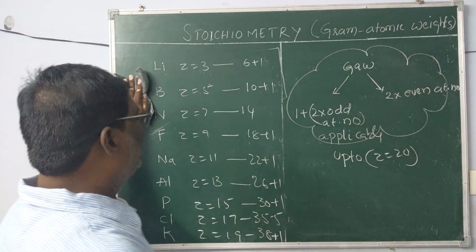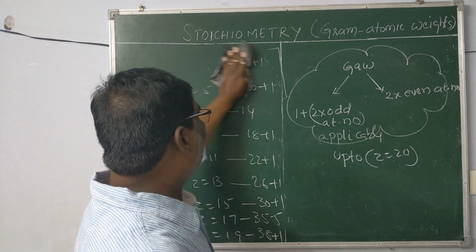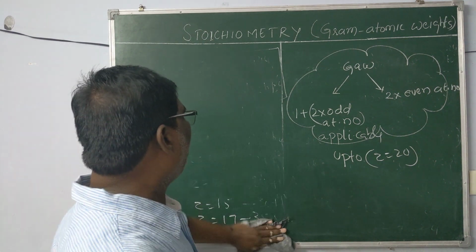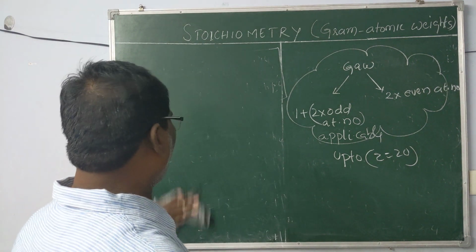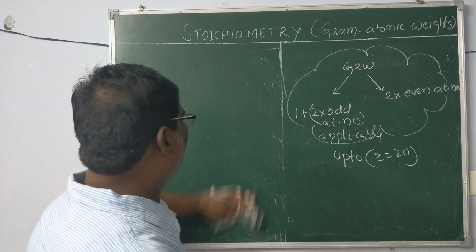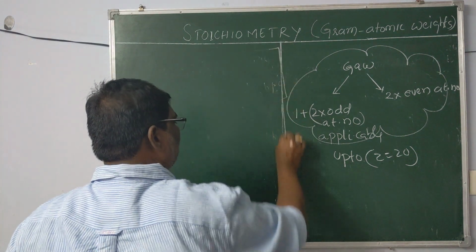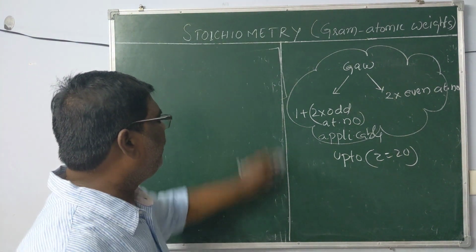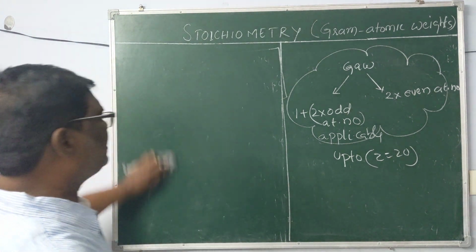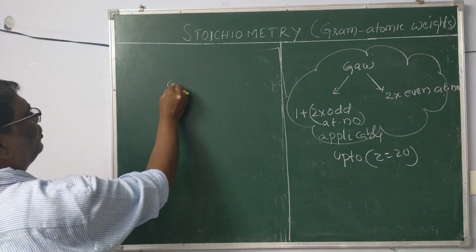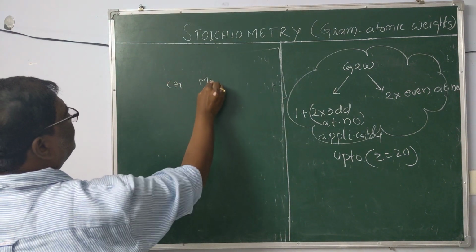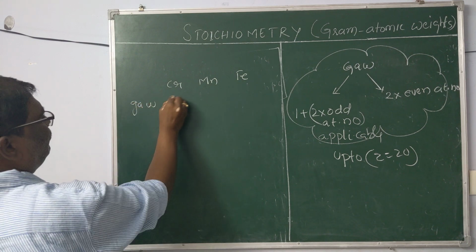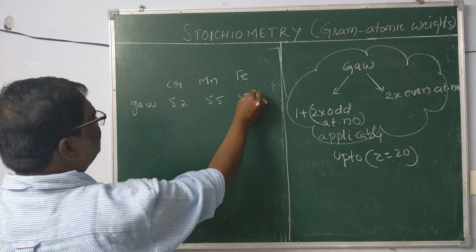Now some more. After atomic number 20, if we get any atom beyond atomic number 20, they will provide the atomic weights. Of course, it is better to learn the atomic weights of some important elements: chromium, manganese, iron, gram atomic weights 52, 55, 56.